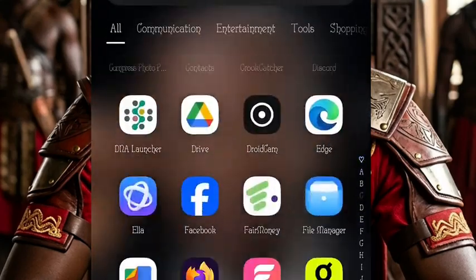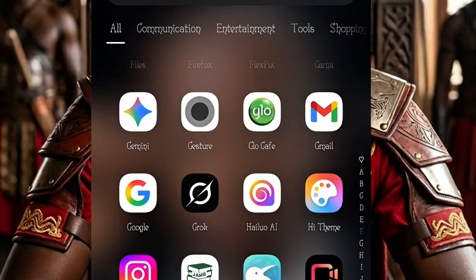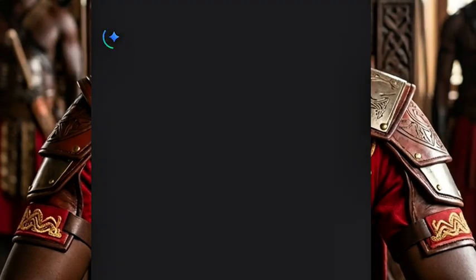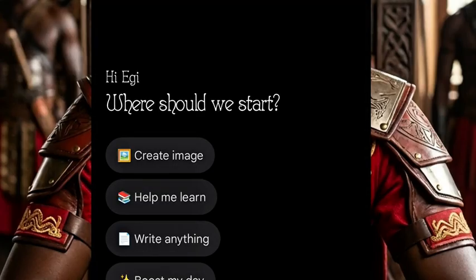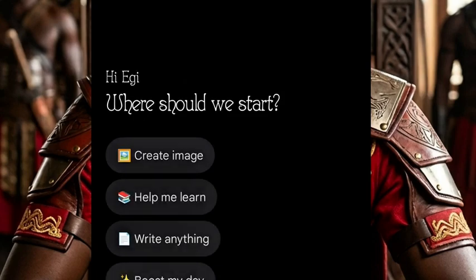Go to your Google Gemini. I've talked about Google Gemini before on my previous video. So you go to your Google Gemini and you enter. You can use other AI tools to generate your image, but for the sake of this video, I'm going to use Google Gemini. And you click on create image like this, and you click on the plus icon, and